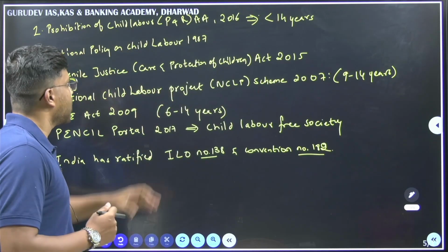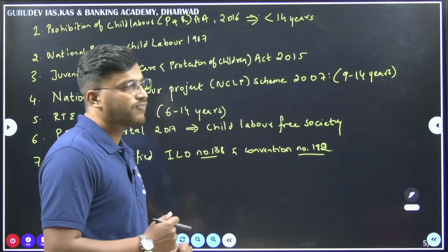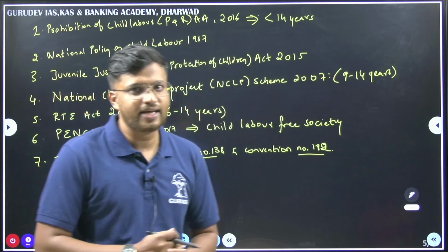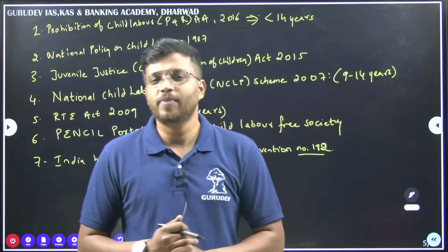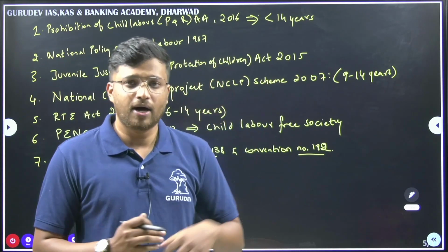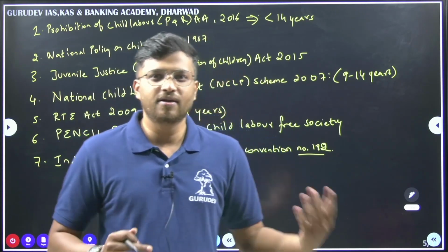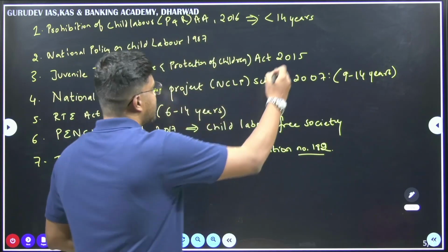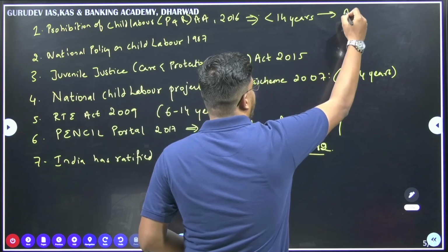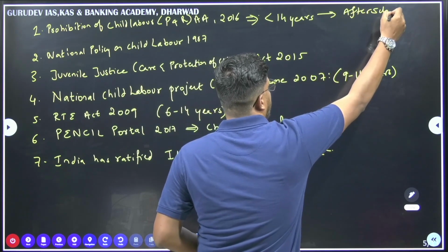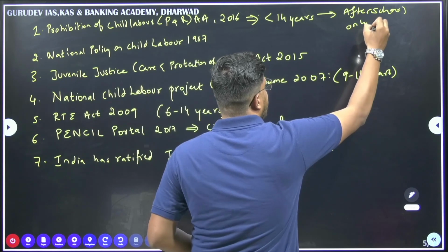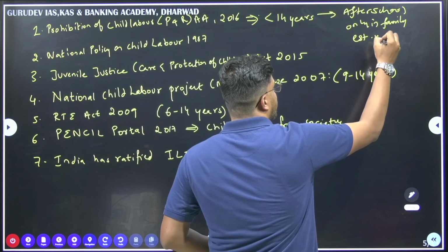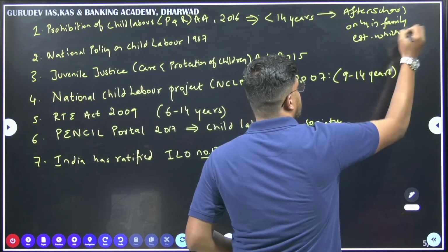So first, the Child Labour Prohibition and Regulation Amendment Act of 2016. The act says that below the age of 14 years, no children should be employed in hazardous occupations, mines, chemical fields and all. But there is one important provision that you have to know here: children can be employed after school, only in family establishments which are non-hazardous.